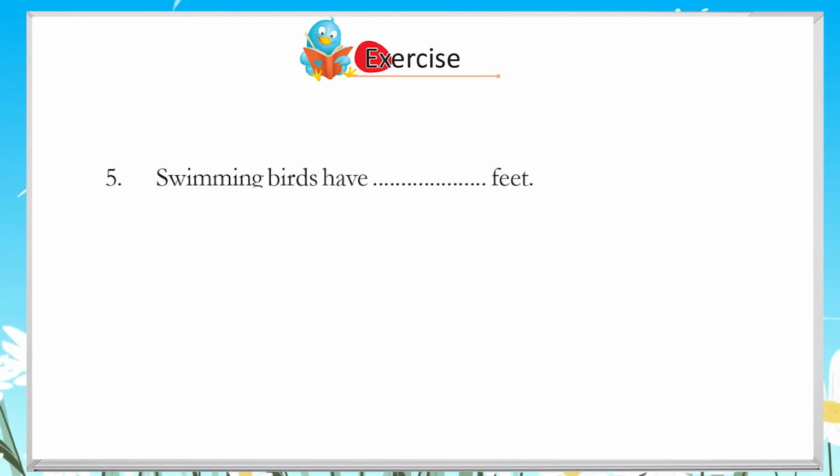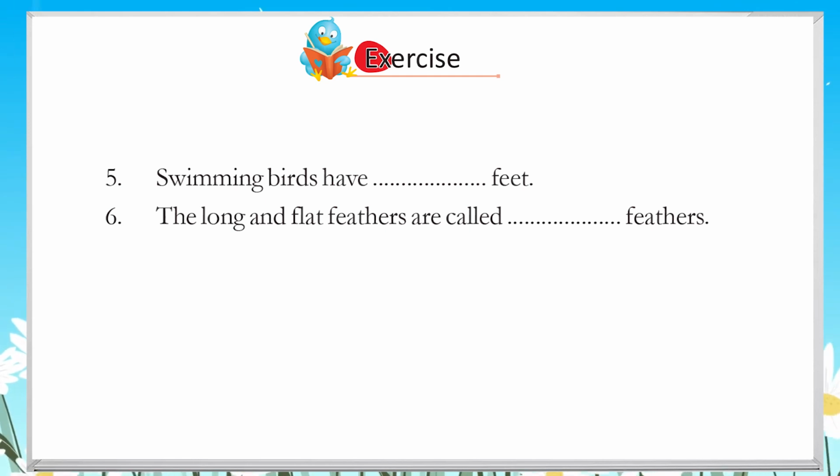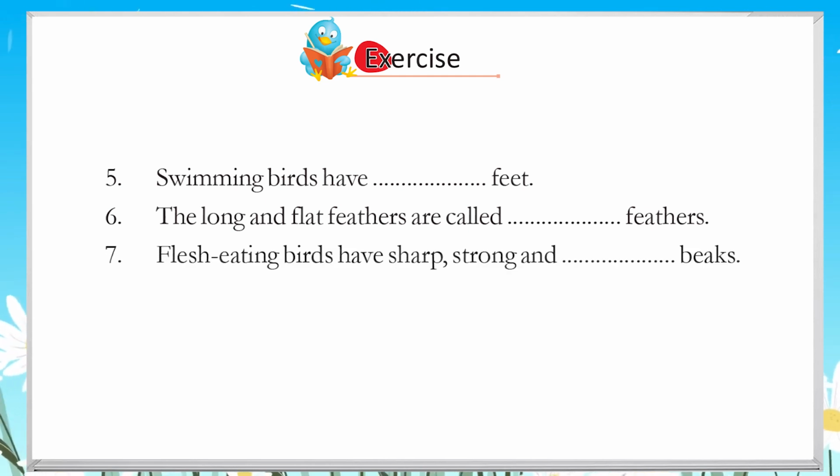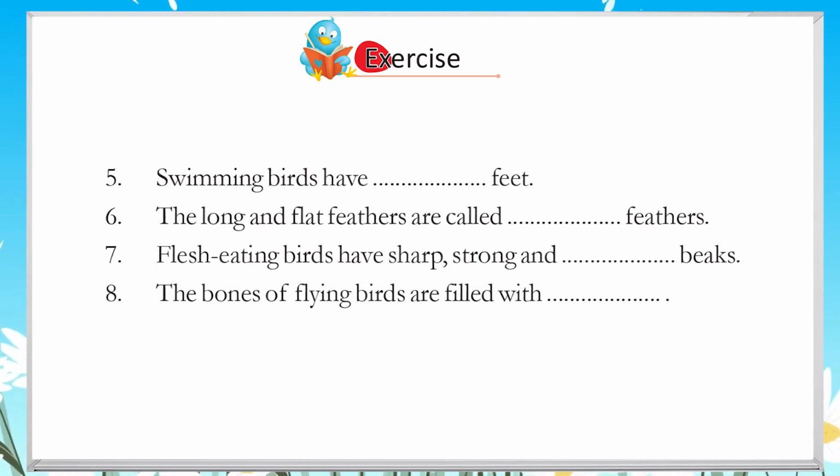Swimming birds have feet. 6. The long and flat feathers are called feathers. 7. Flesh-eating birds have sharp, strong beaks. 8. The bones of flying birds are filled with.